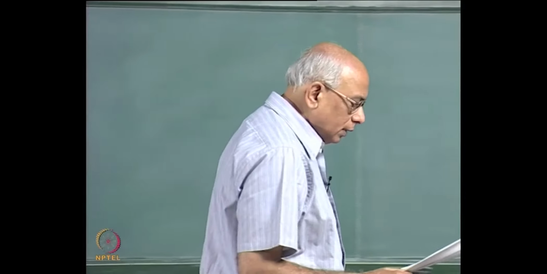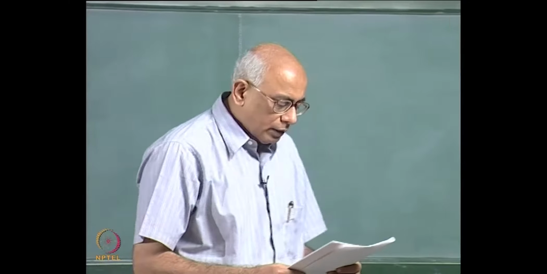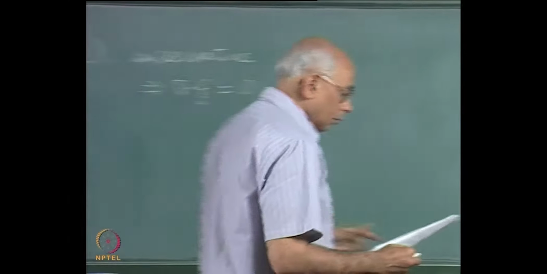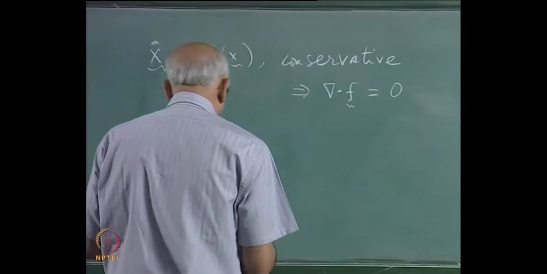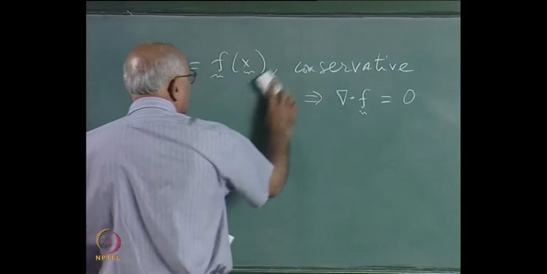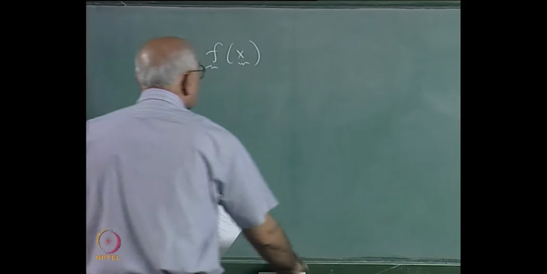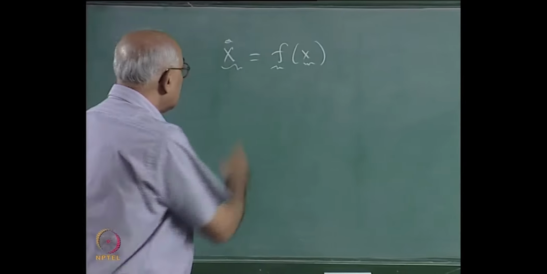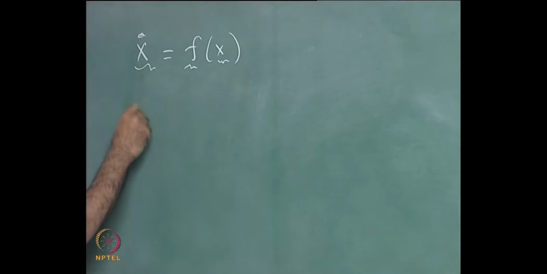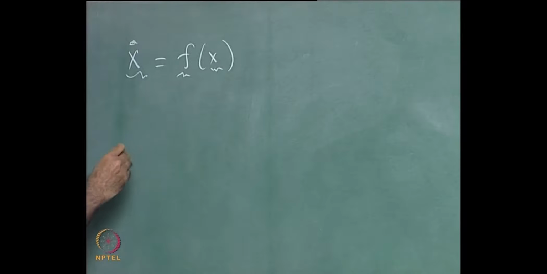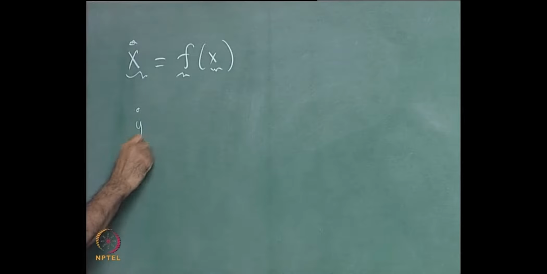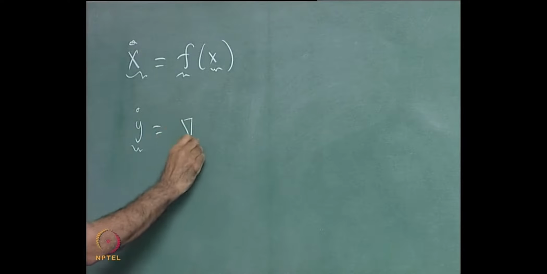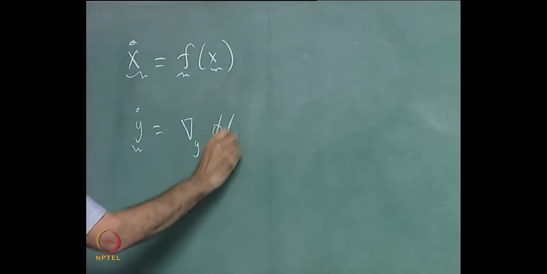The next one says, every dynamical system given by an equation of the form x dot equal to f of x can be transformed into a gradient system by a suitable choice of dynamical variables. So the proposition is that this could always be transformed by a suitable choice of variables to look like y dot is equal to the gradient with respect to y of phi of y.